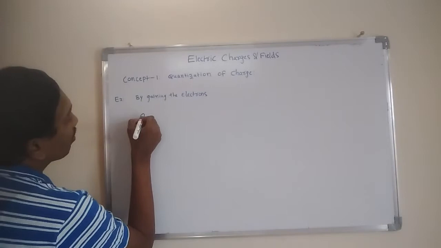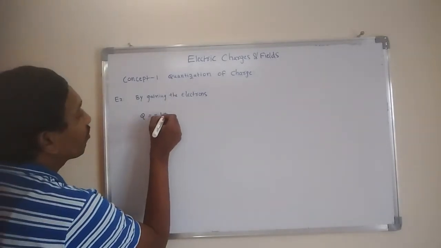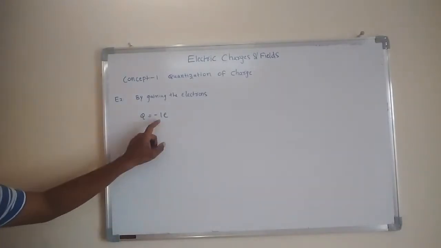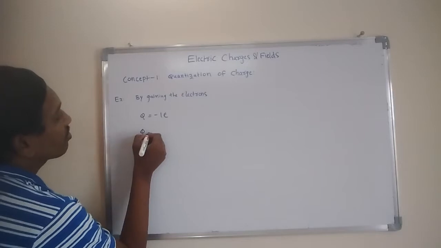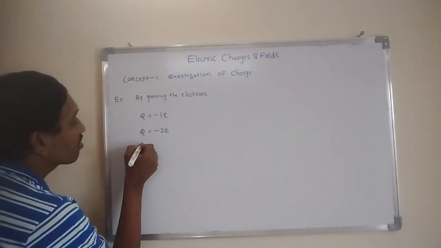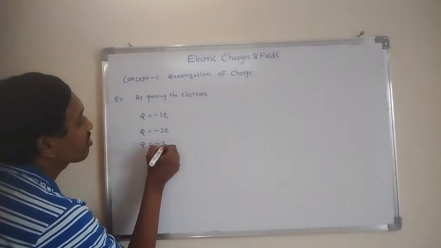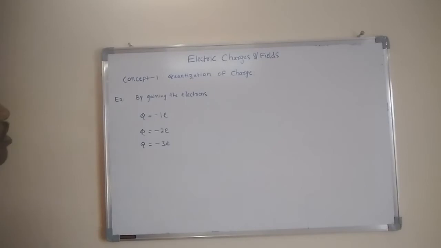What is the charge in the body? The charge in the body is minus 1e. The same body gains 2 electrons. What is the charge of the body? That is minus 2e. The same body gains 3 electrons, then minus 3e. This is the procedure to measure the charge of a body.